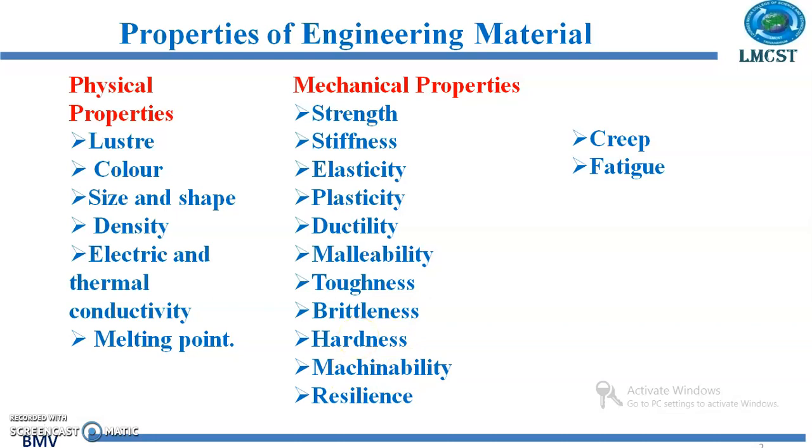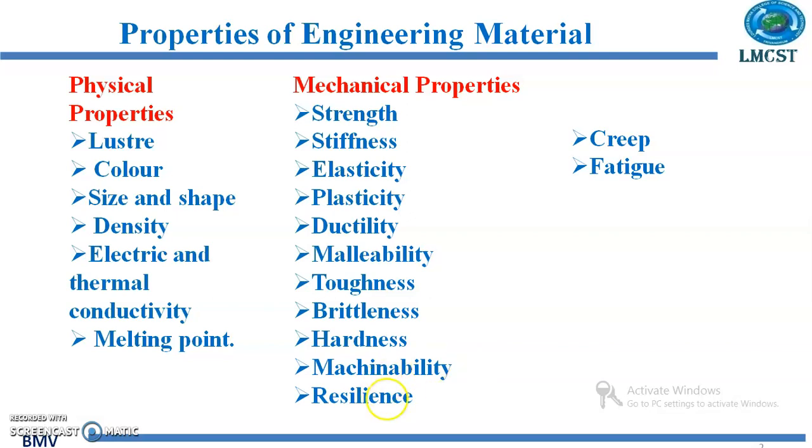It is a property of a material by which a sudden fracture occurs without any visible permanent deformation. And next, we have this hardness. It is the ability of a material to resist scratching or indentation by another hard body. It is directly related to the strength of the material.